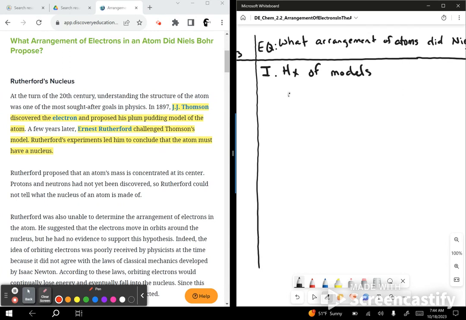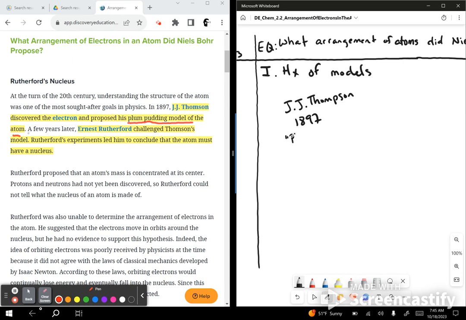And what we have is we initially had J.J. Thomson, in 1897. He had this model called the plum pudding model of the atom.